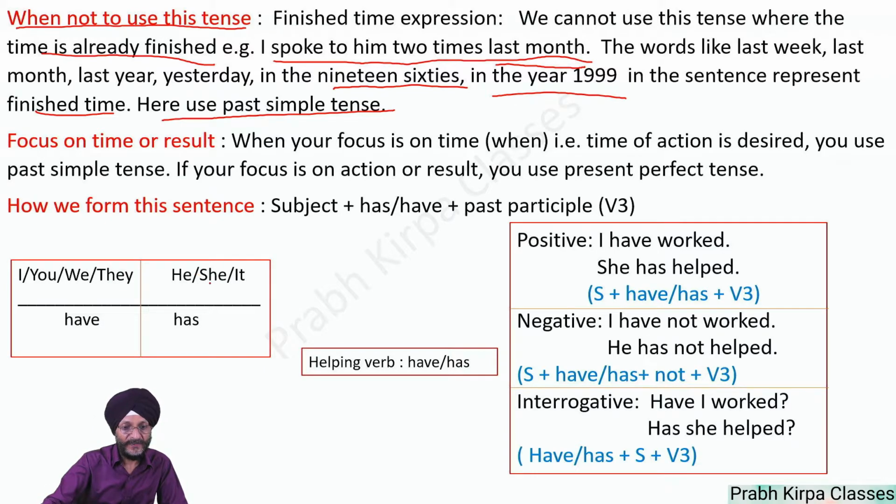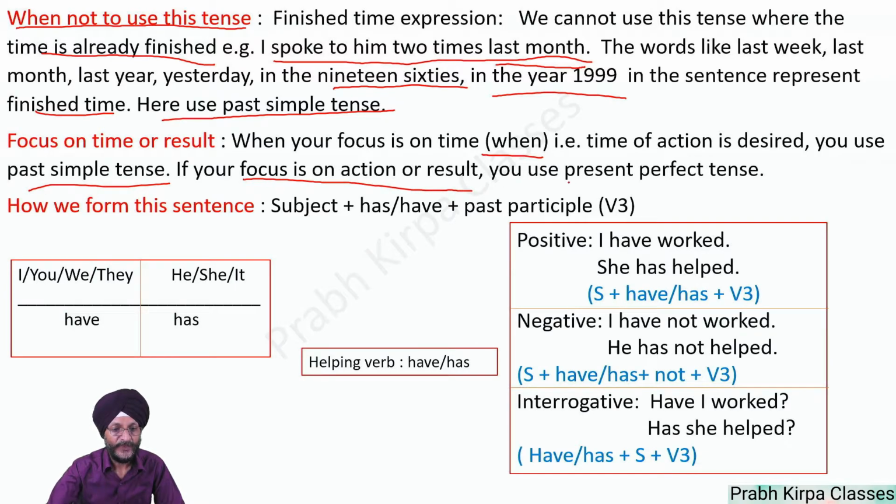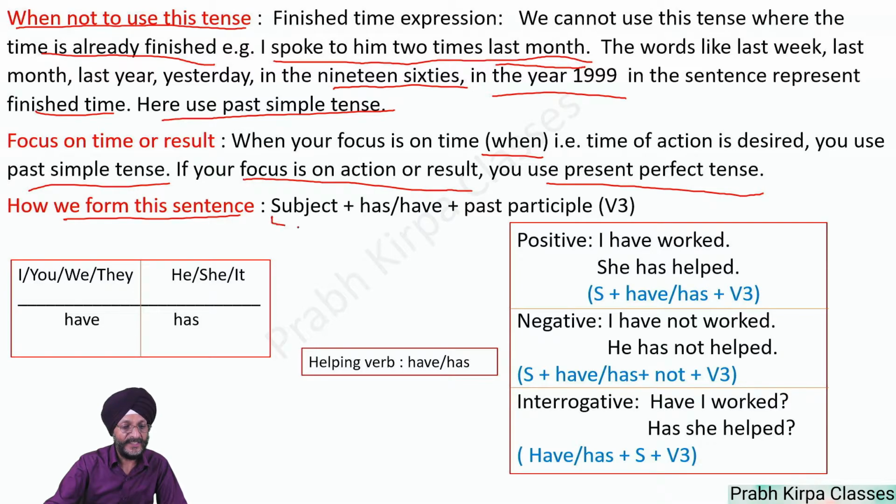When our focus is on time, that is when that particular action has taken place, you have to use past simple tense. If your focus is on action or result, you use present perfect tense. How is this sentence formed? This is the formation of the sentence.